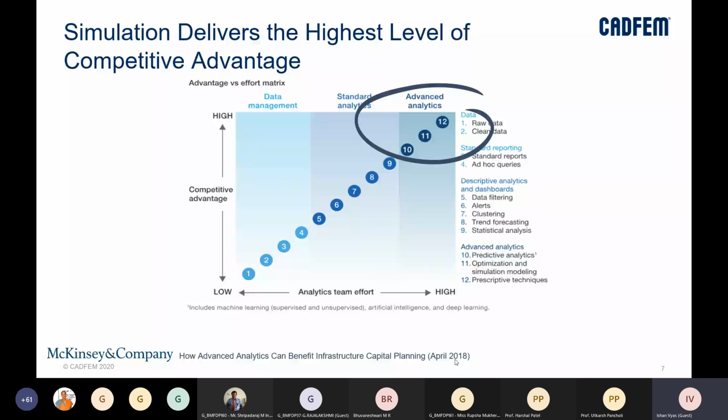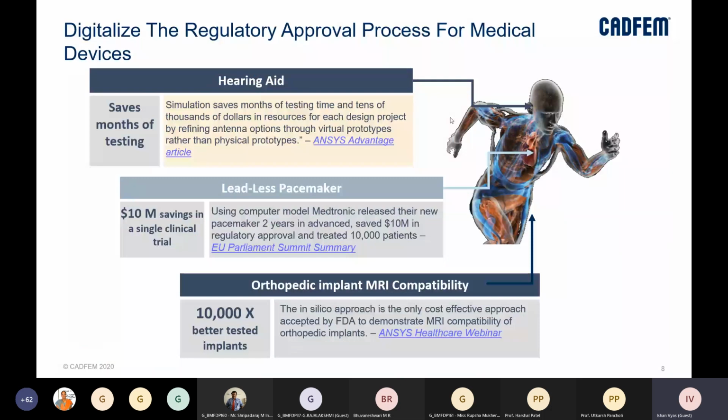When we talk about ANSYS simulation, it delivers the highest level of competitive advantage in this area. Wherever we are going to a more analytics team effort, where we are at the higher stage, where there is advanced analytics, which is predictive analytics or optimization and simulation modeling, which you see at point number 11, that is where we get the highest competitive advantage, at the 10, 11, or 12 level, right? So that is where ANSYS adds a lot of value.